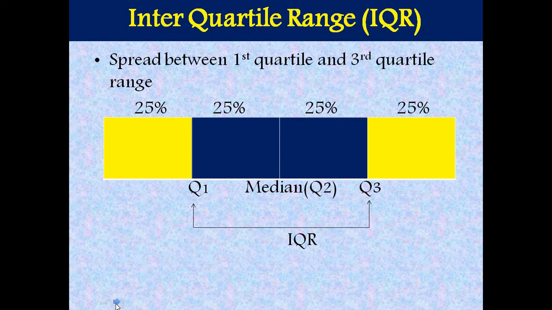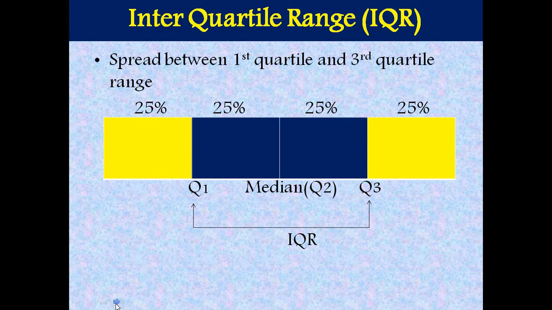So the spread between Q1 and Q3, that blue portion in this picture, is interquartile range. That means the middle 50% values of the complete data is interquartile range. So first portion, yellow portion, is 25%, that is Q1.